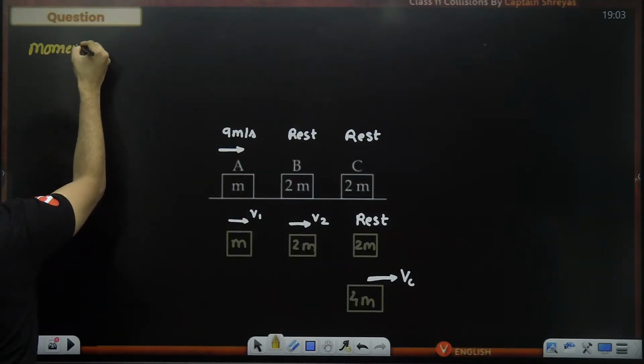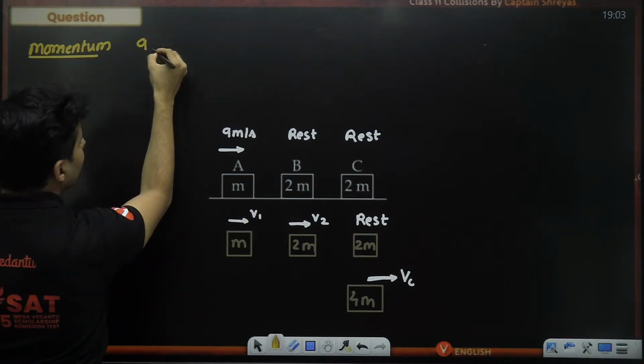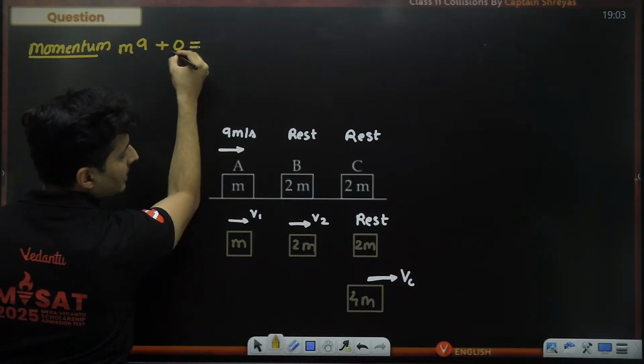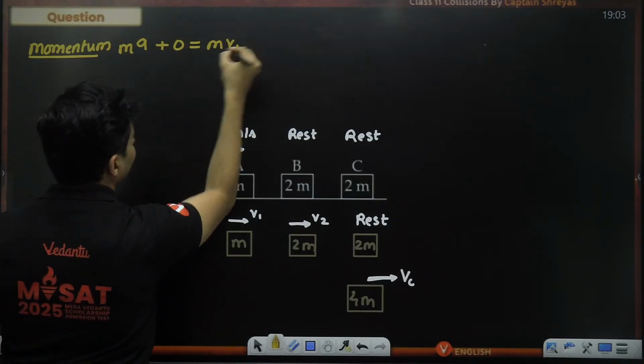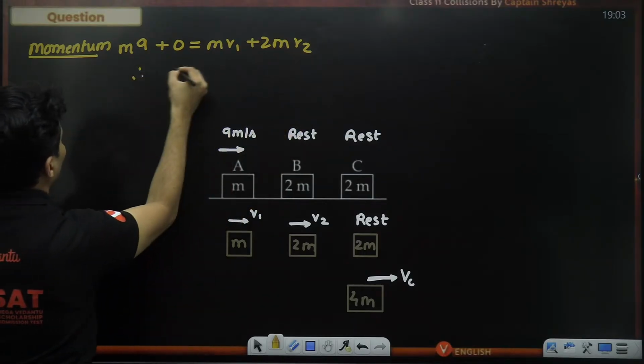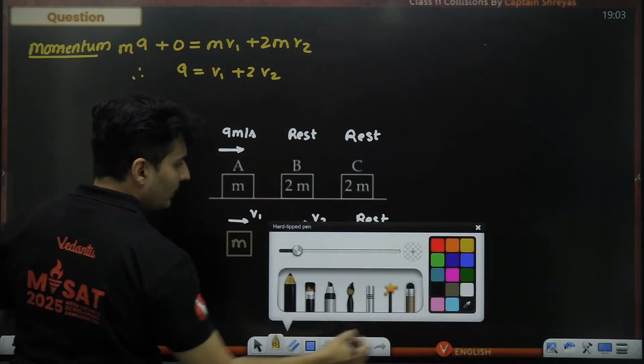If I conserve momentum, I'll write m into 9 plus 0 is equal to m into v1 plus 2m into v2. Therefore 9 is equal to v1 plus 2 times v2.